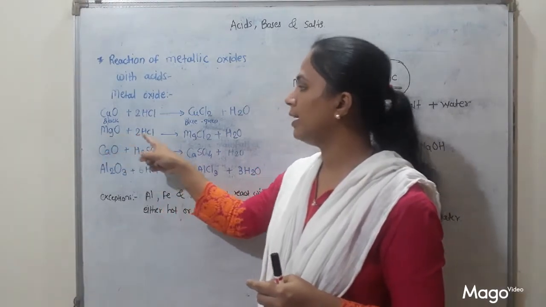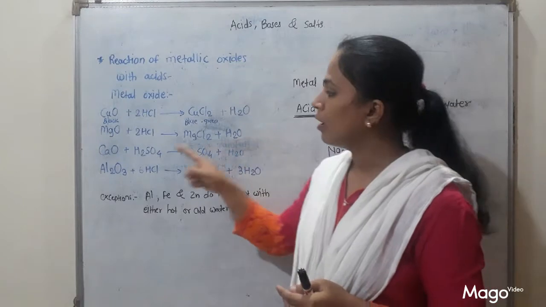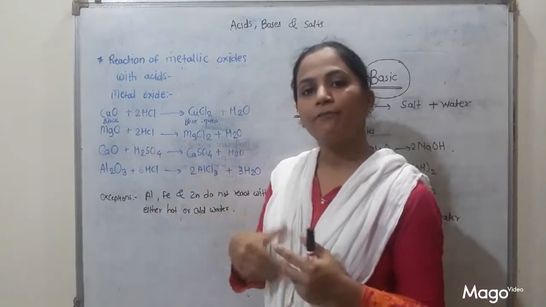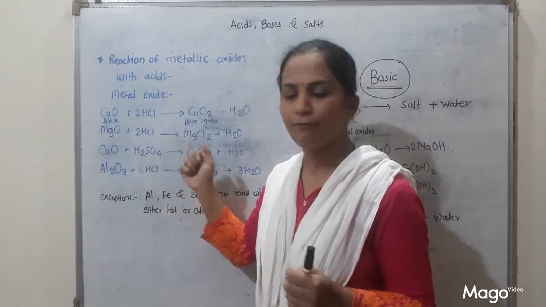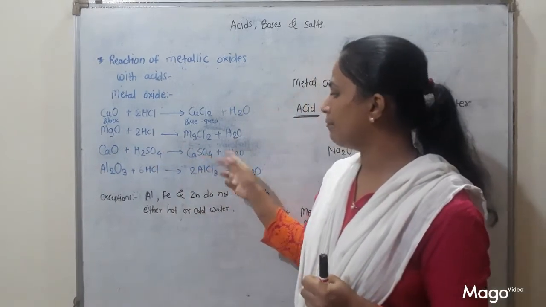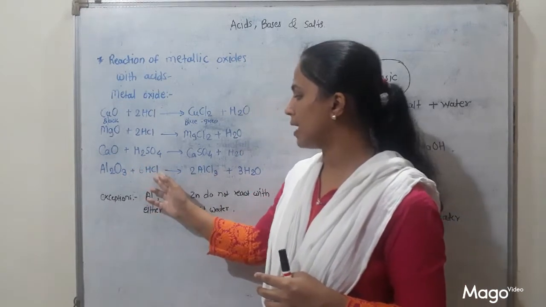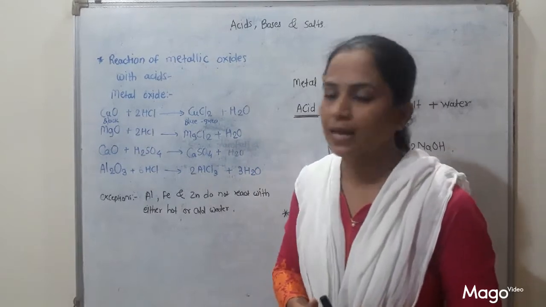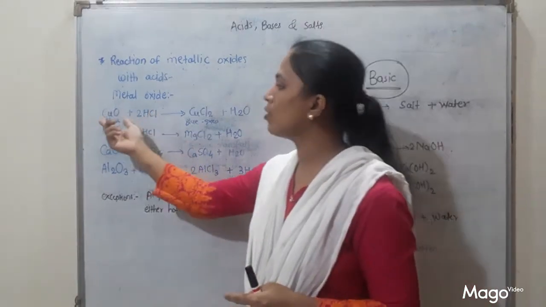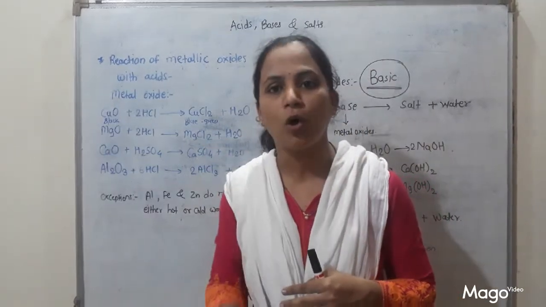Magnesium oxide and HCl forms magnesium chloride and H2O. Then calcium oxide, if we take another acid like H2SO4, that is sulfuric acid, then calcium sulfate and H2O is formed. What happens with aluminium oxide and hydrochloric acid? It forms aluminium chloride and H2O. This means in general we can say that when metal oxide reacts with any acid, it forms the respective salt and water.